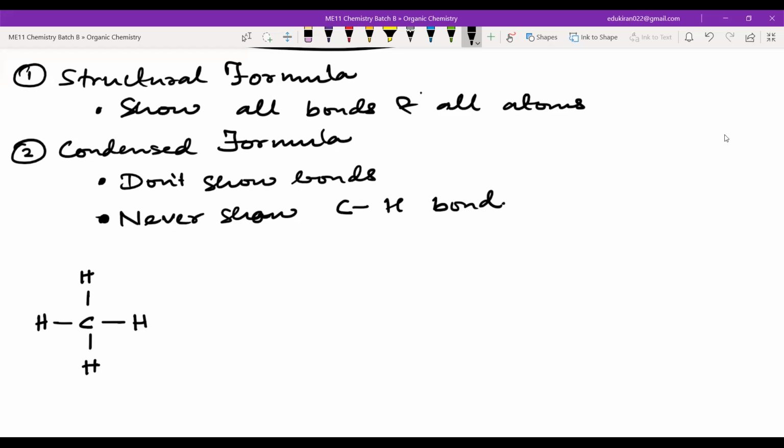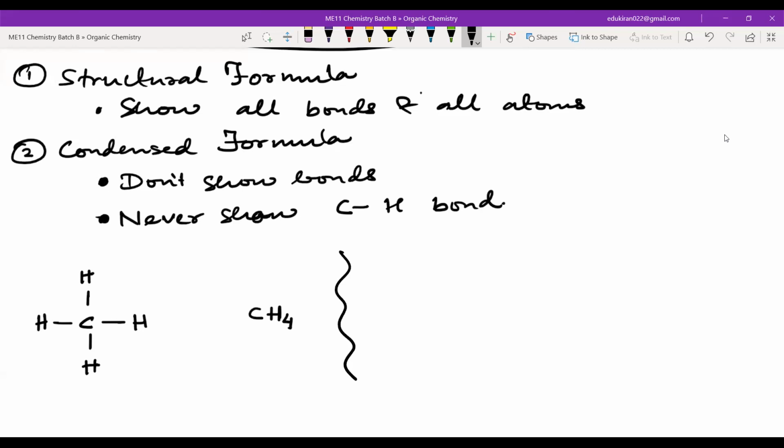This is C and there are 4 hydrogens. Now when I have to do this in condensed formula, I will just write CH4 like this. Here I am showing the 4 hydrogens as a subscript. So I cannot write all these rules.